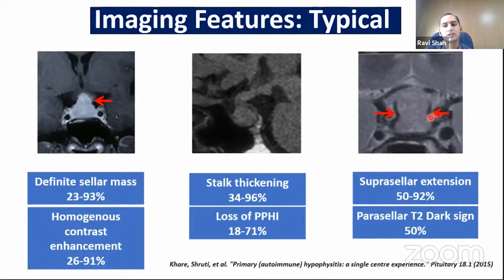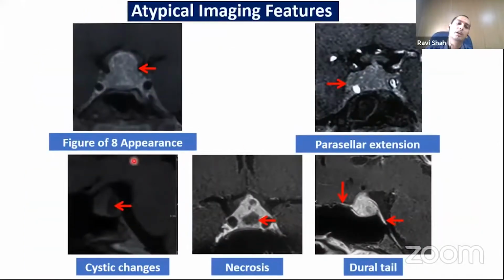Suprasellar extension is also seen in the majority of cases, and in half of the cases there can be a characteristic T2 dark sign, that is a T2 hypointensity on the MRI, which suggests chronicity of the inflammation. In some cases, there may be extension giving a figure of eight appearance, and in some cases it can be a parasellar extension.